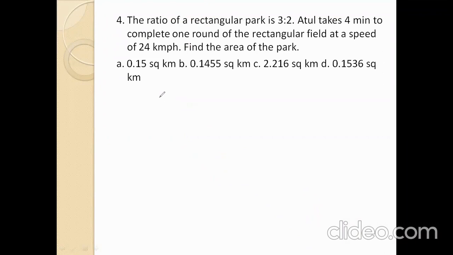The ratio of the sides of a rectangular park is 3:2. Atul takes 4 minutes to complete one round of the rectangular field at a speed of 24 kilometers per hour. Find the area of the park. Completing one round means perimeter. So perimeter equals speed into time. We convert 24 kilometers per hour into meters per second: 5 by 18 into 24, times 4 minutes, which we convert into seconds, 4 into 60.